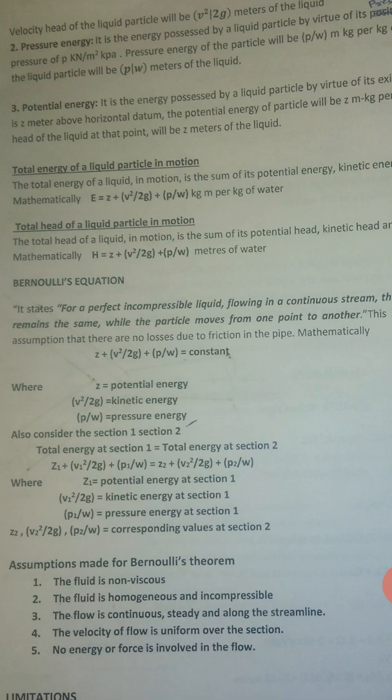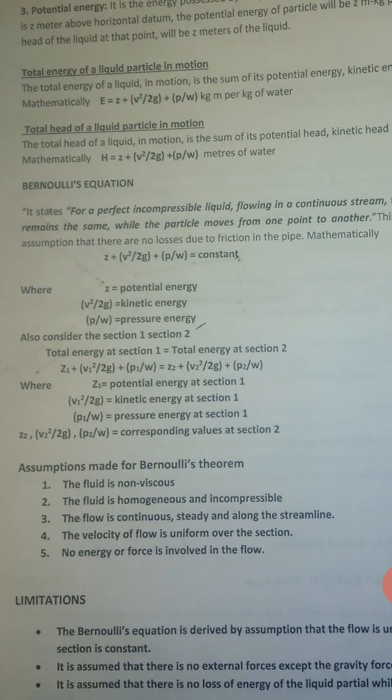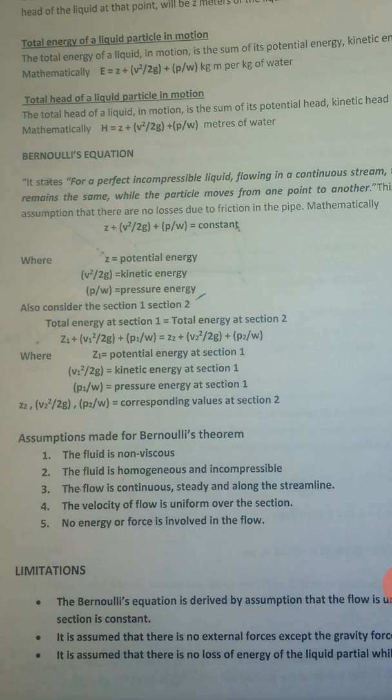Also consider sections 1 and 2. Then total energy at section 1 is equal to total energy at section 2: Z1 plus V1 square divided by 2G plus P1 by W is equal to Z2 plus V2 square divided by 2G plus P2 by W, where Z1 is the potential energy at section 1, V1 square divided by 2G is the kinetic energy at section 1, and P1 by W is the pressure energy at section 1. Z2, V2 square by 2G, and P2 by W are the corresponding values at section 2.